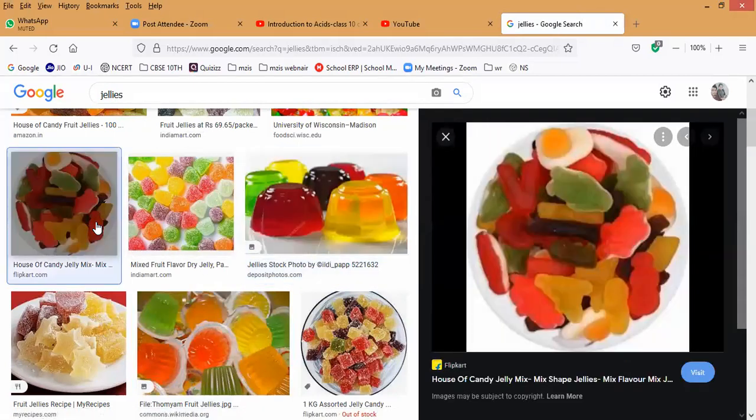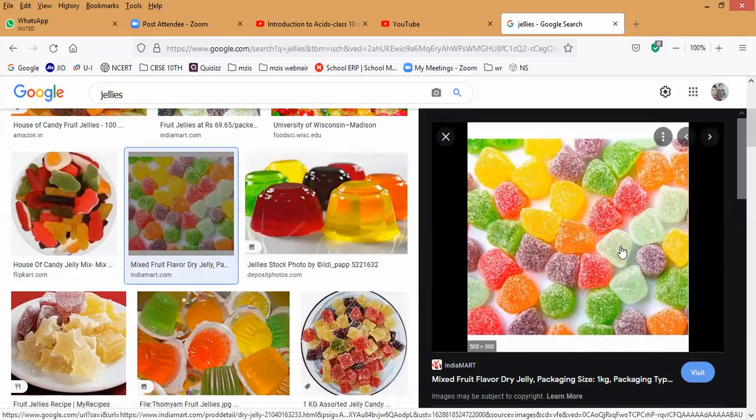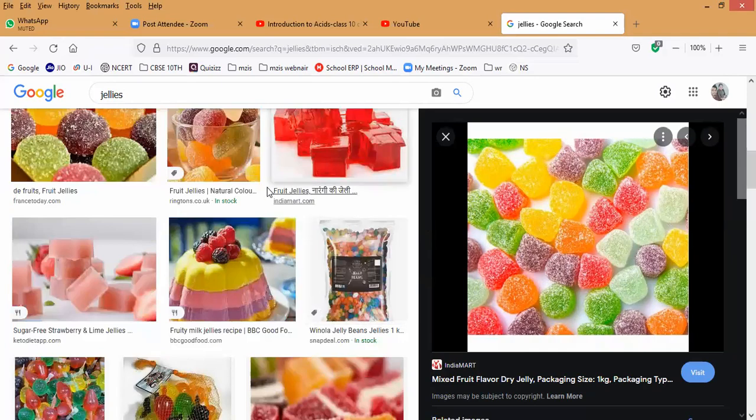Have you noticed it? Inside it is like a solid. This is called jellies. Understand? Nowadays this kind of thing is coming more in the market. Have you noticed it? This is called dry jelly. Correct?